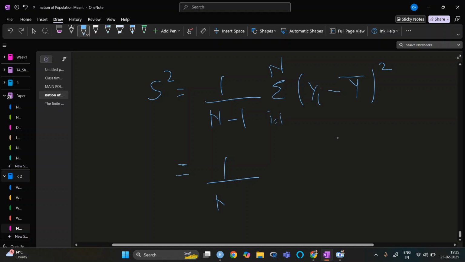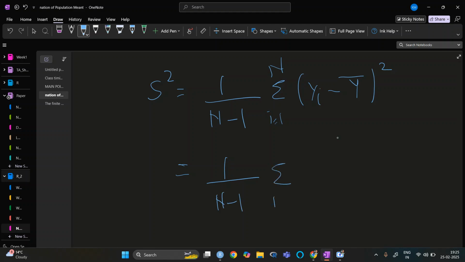So it is 1 upon n minus 1, summation yi square minus n y bar square.